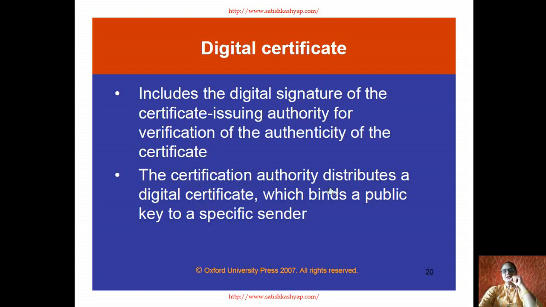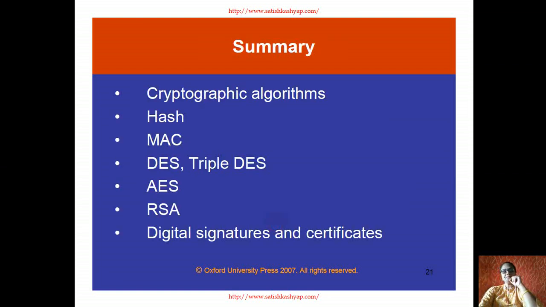The certification authority distributes a digital certificate which binds a public key to a specific sender. So it basically retrieves the data from the device, and that certificate includes the information regarding the authenticity कि ये जो सर्टिफिकेट जनरेट हुआ है, ऑनलाइन जनरेट हुआ है, ये ऑथेंटिकेटेड है, जो एजेंसी उसको प्रोवाइड करती है. तो उसका कुछ सीरियल नंबर रहता है, यूनिक रहेगा वो हर एक को, कुछ की रहेगी, पब्लिक की रहेगी, दैट विल बी यूनिक, और QR कोड भी प्रोवाइड रहता है कई जगह पे.